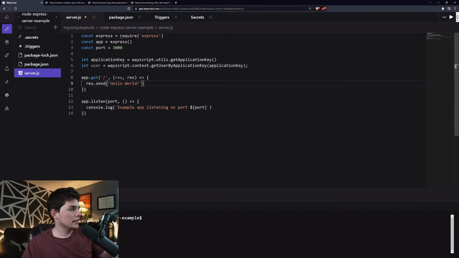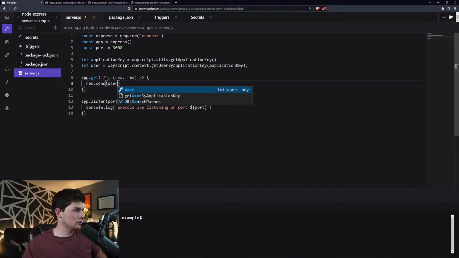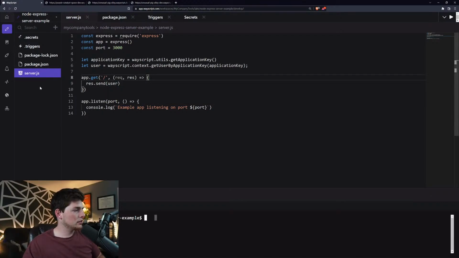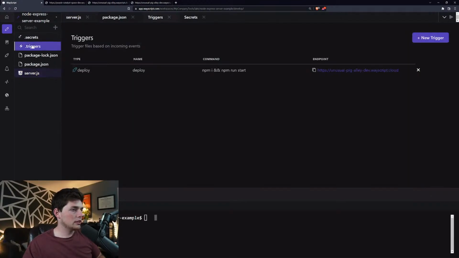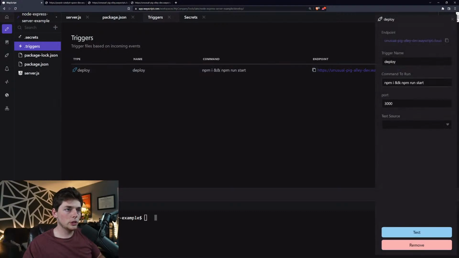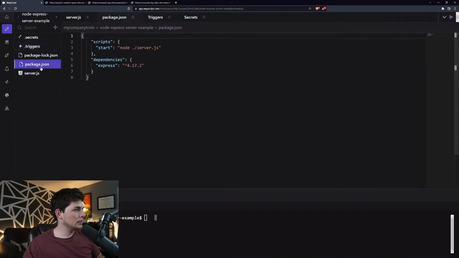Okay, I think that should be good. So let's just return back that information. All right, so now in our trigger, I believe there is one issue with this right now. Package.json, dependencies. Let's make sure that we have Wayscript installed. I don't know what the version is.